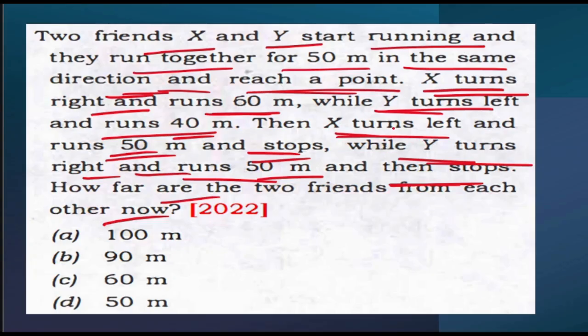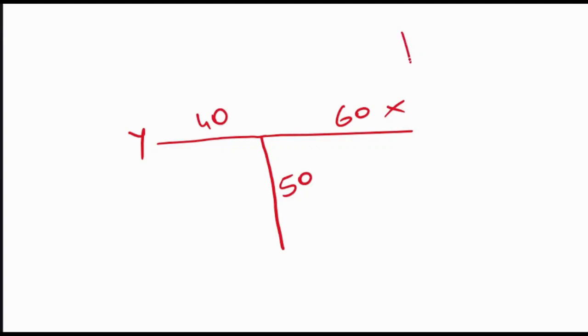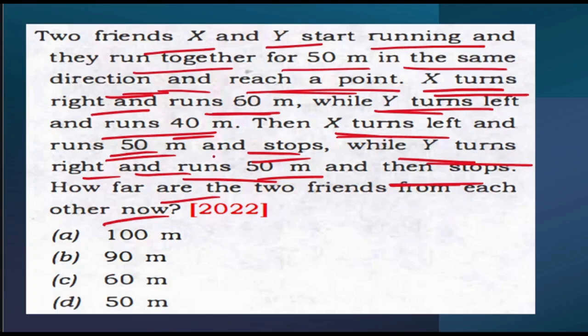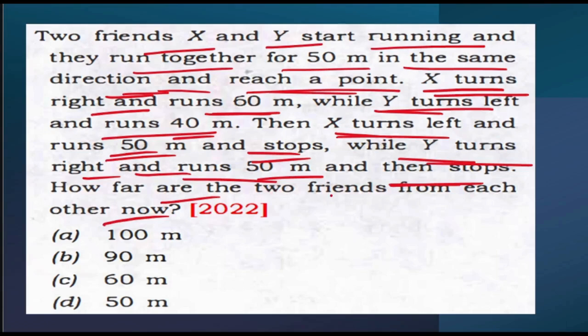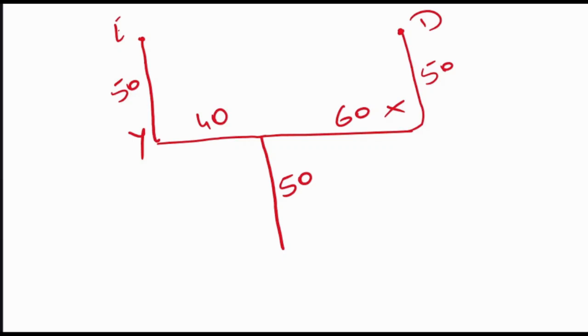Then X turns left and runs for 50 meters and stops. X again turns left, runs for 50 meters and stops at this particular point, which is D. What about Y? Y turns right and runs for 50 meters and then stops. Say for example, this is point D. Now, how far are the 2 friends from each other now? Basically X is over here and Y is over here. Both cover 50 meters from this direction. So they are asking for this particular distance.